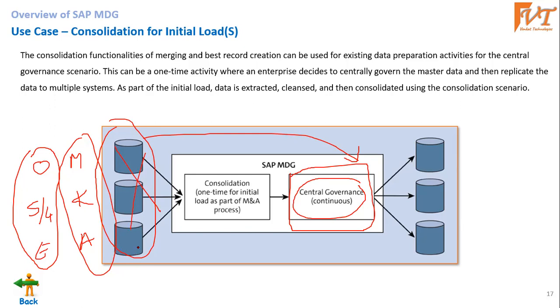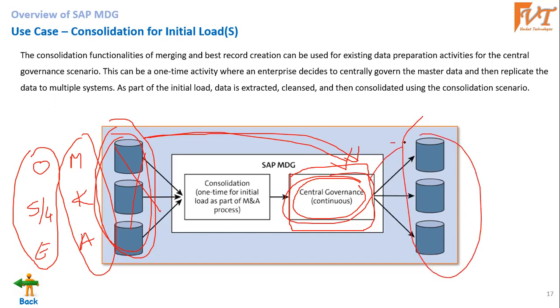So they copy all this data from the three systems and place it here. Here they govern the data and send it back to these systems again. Same as before: Maharashtra on the Oracle system, Karnataka on S4, and Andhra on ECC.